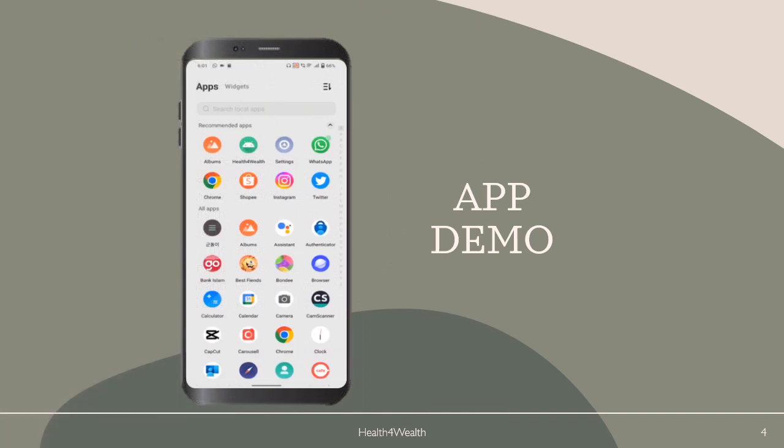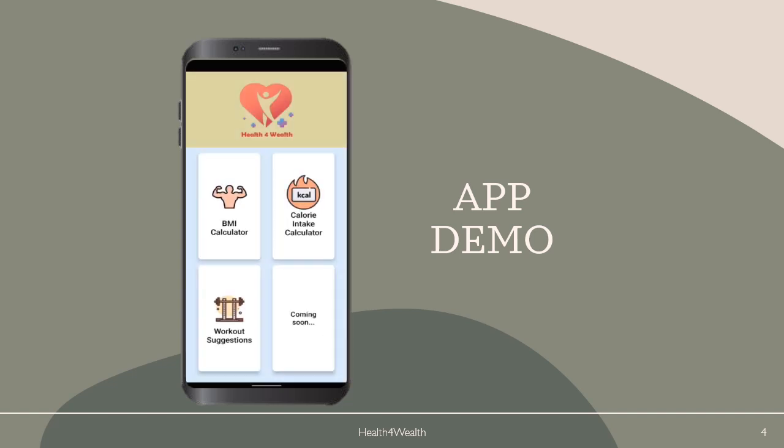Now, we will show you the demonstration of our app. First of all, when the user clicks on the app icon, the main page will be launched. In the main page, there will be three menus, which are BMI calculator, calorie intake calculator, and workout suggestions.